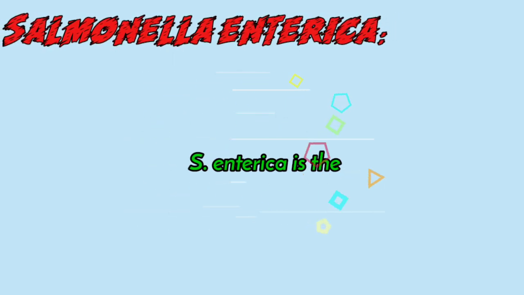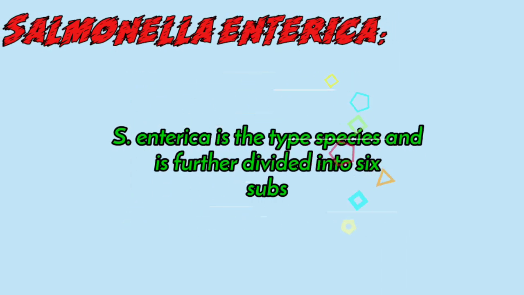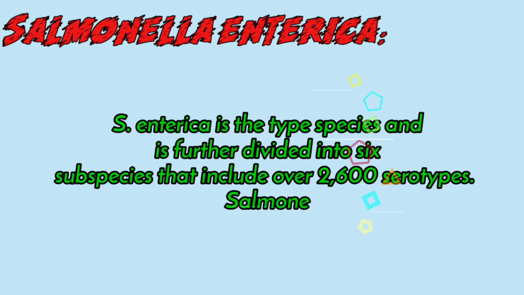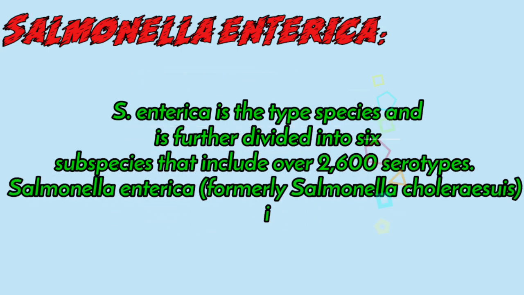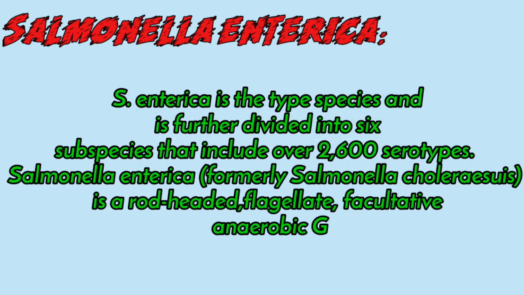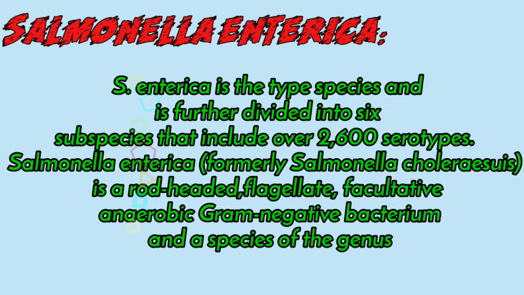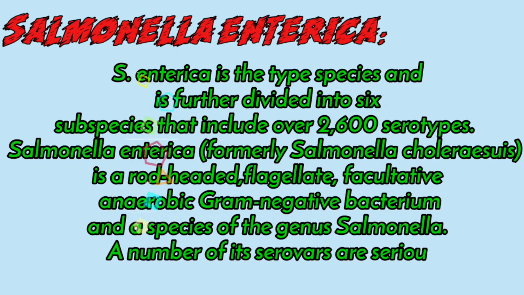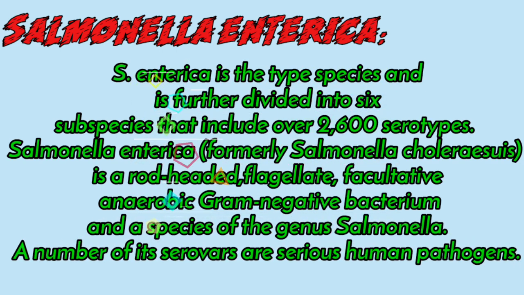Then if we discuss Salmonella enterica, enterica is the type species and is further divided into 6 subspecies that include over 2600 serotypes. So Salmonella enterica is a rod-shaped, flagellated, facultative anaerobic, gram-negative bacterium and a species of the genus Salmonella. A number of these bacteria are serious human pathogens. Mainly Salmonella enterica causes disease in humans.